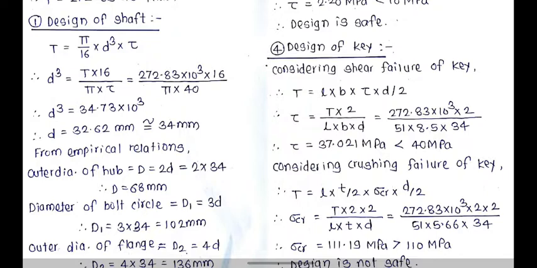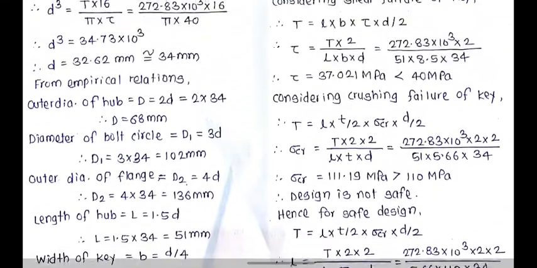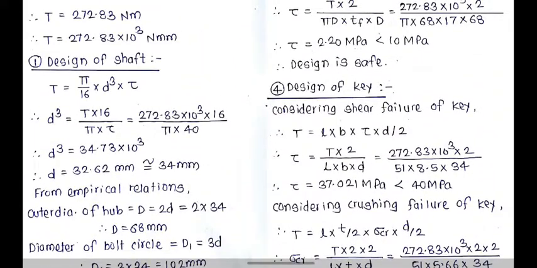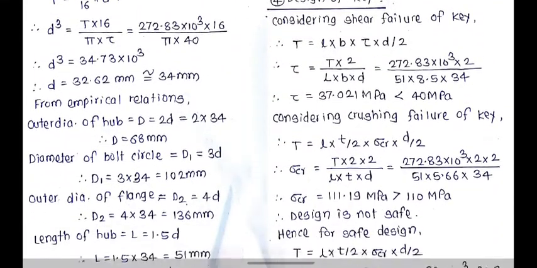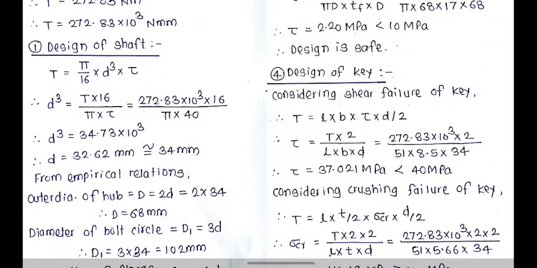So, here tau will be 37.021, and the allowable shear stress for the key, shaft and bolt material is 40 megapascal, and our induced stress is less than 40 megapascal. So, here we can say that our key is safe in shear.